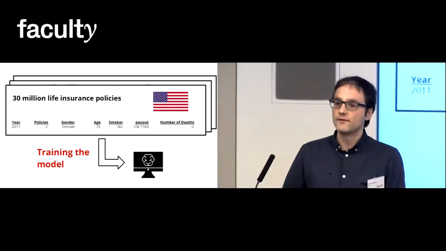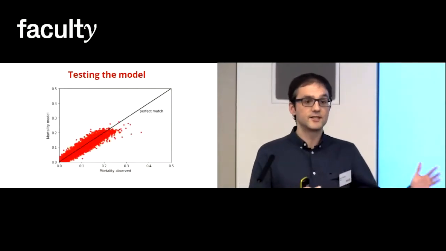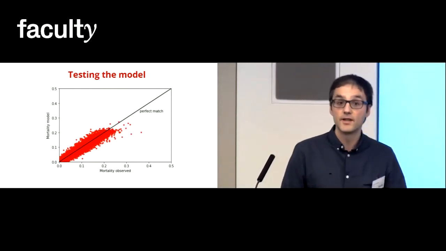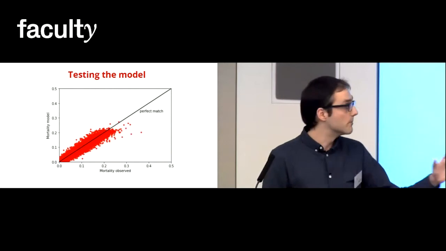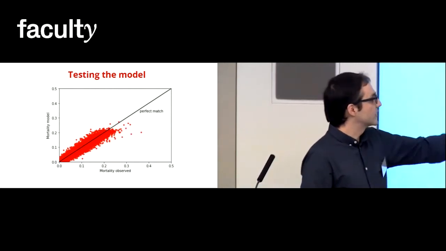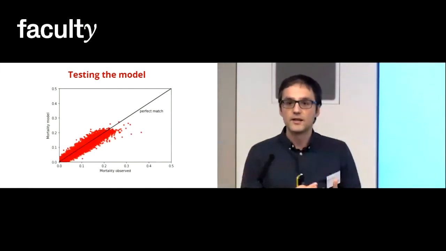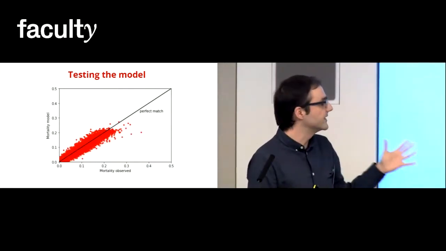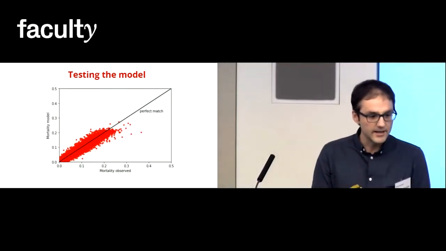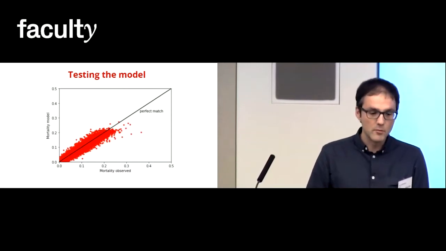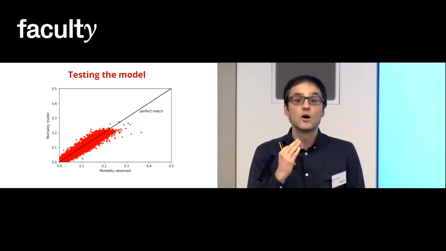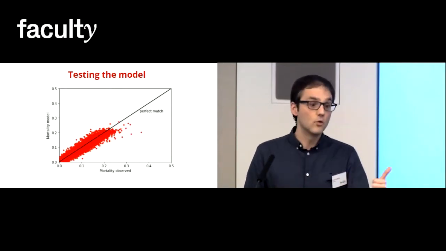So after the training phase, I tested the model, and this is how it looks. Here we can see the mortality of the model against the mortality observed. Each point here represents a group. Here we can see that more or less they lie within the central line, which would be the perfect match. They lie on either side of the line, which indicates that it's relatively good within an error. But I was interested in seeing how the model performs with groups that are very similar, that share almost all the characteristics but one.